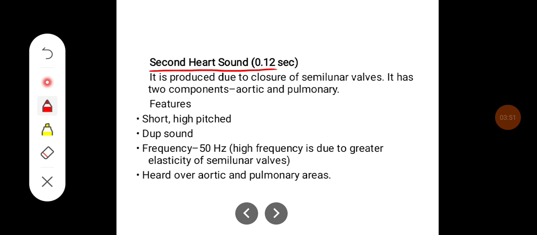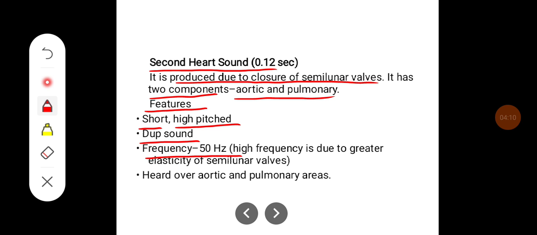Second heart sound, the duration of which is around 0.12 second. It is produced due to the closure of semilunar valves. It has two components, aortic and pulmonary. Features of the second heart sound are: it is short and high pitched, it is heard as a dub sound, and the frequency is around 15 Hz. The higher frequency is because of the greater elasticity of the semilunar valves, and it is heard over the